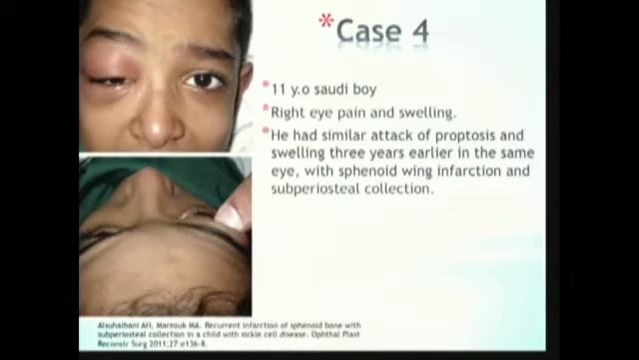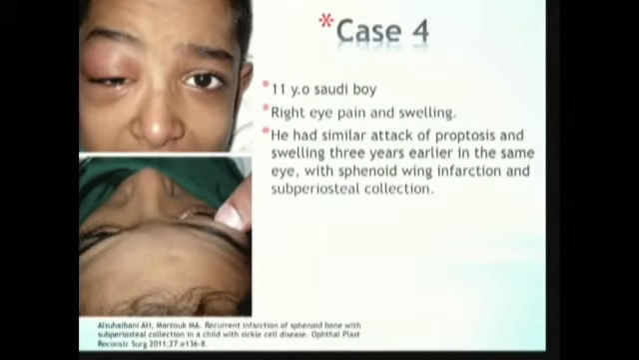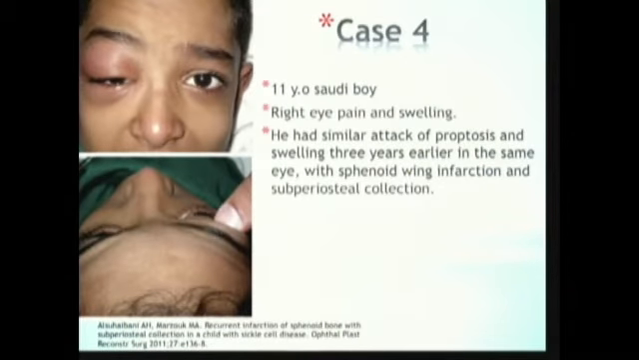This is the only case reported from Saudi Arabia by Professor Haibani. This is an 11-year-old Saudi boy with right eye pain and swelling. What's unique about this case is that he had a similar attack 3 years before, proptosis and swelling in the same eye, with diagnosed sphenoid wing infarction and subperiosteal collection. He was treated at that time with supportive therapy, and he responded very well.